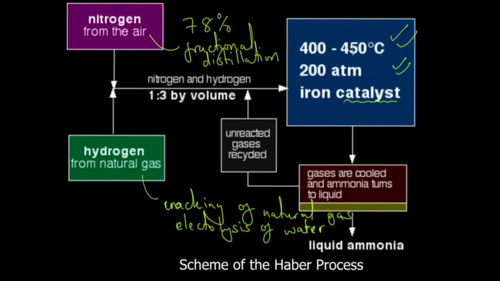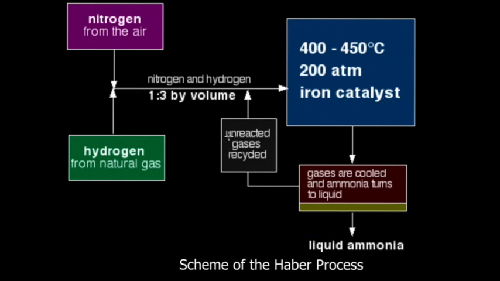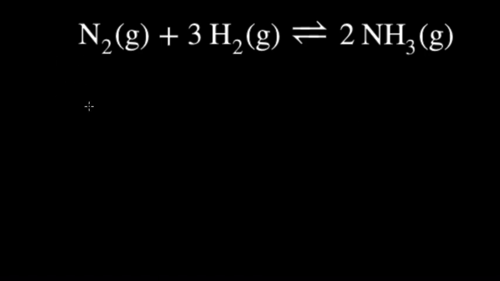So from this slide, remember the conditions. The ratio of nitrogen to hydrogen is 1:3, and to remember the ratio, you have to know the balanced equation, which we're going to look at shortly before we finish the video. This one is your condition 1, the ratio must be this. This one is your condition 2, this one is your condition 3, this one is your condition 4. These are your sources, and I was just explaining where you get nitrogen and why it's easy to get.